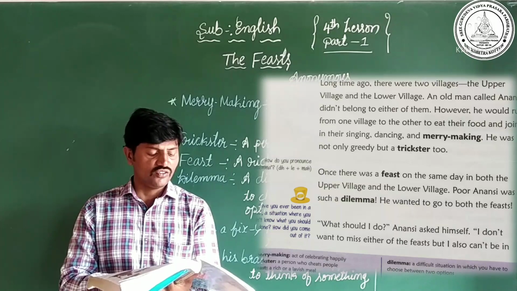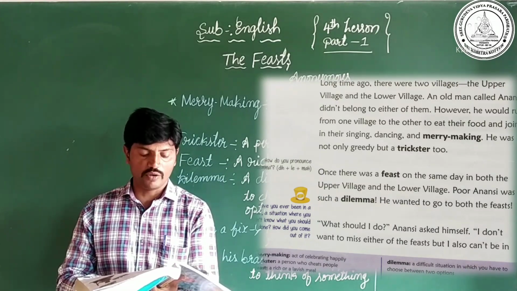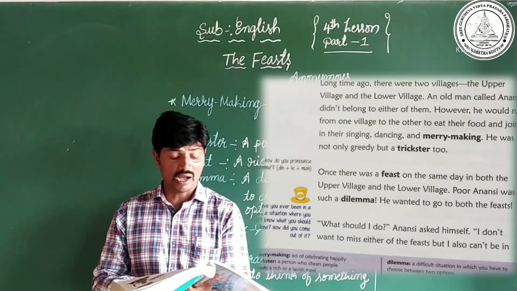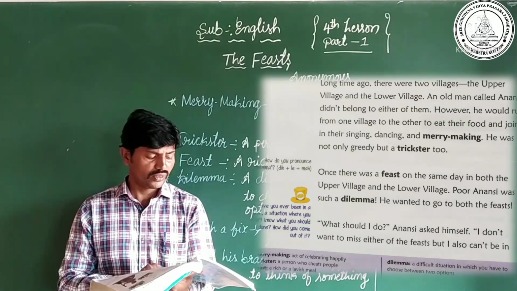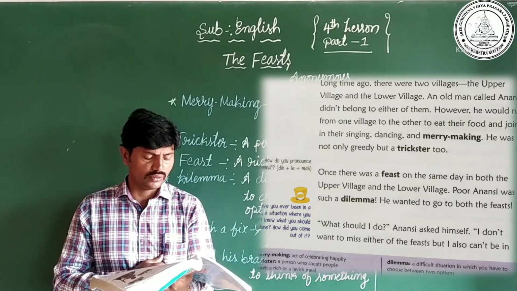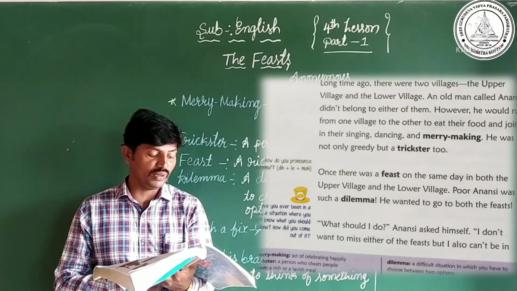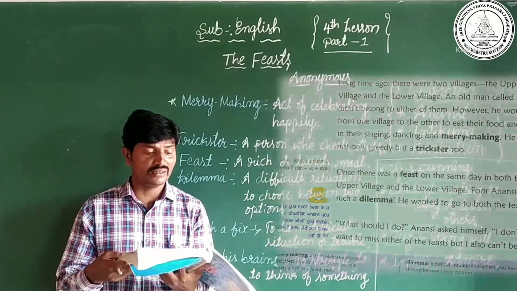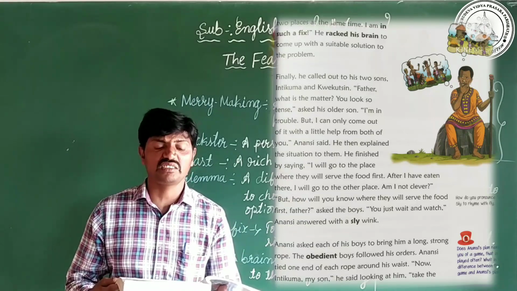Once there was a feast on the same day in both the upper village and the lower village. Poor Anansi was in such a dilemma. He wanted to go to both the feasts. "What should I do?" Anansi asked himself. "I do not want to miss either of the feasts, but I also cannot be in two places at the same time. I am in such a fix."